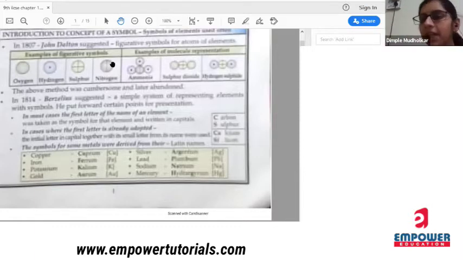But every time it is not possible to draw these figures or to remember these figures, right? For example, if I want to represent any kind of molecule, then the number of circles will be more. So it will consume my time and my space also.